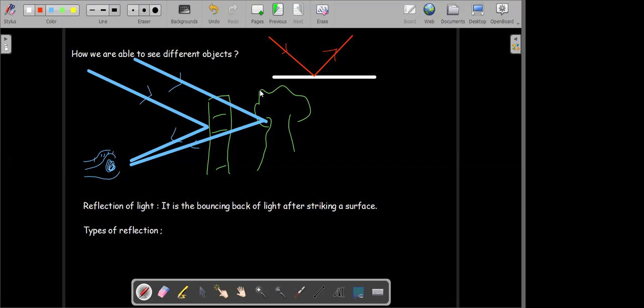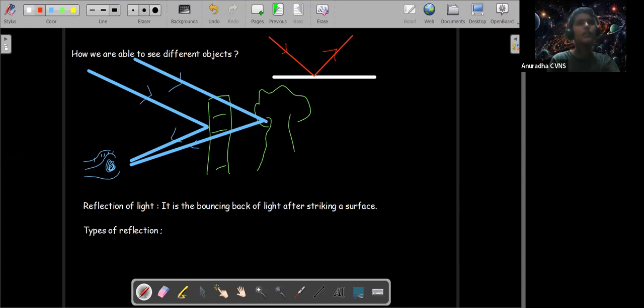Okay, we know, for every action there is a reaction. As per Newton's third law, for every action there is an equal and opposite reaction. So when a ray of light, when some particles fall on the surface, they hit the surface with a certain force. As a result, the surface also hits the photons back with the same force. So they are bounced back.